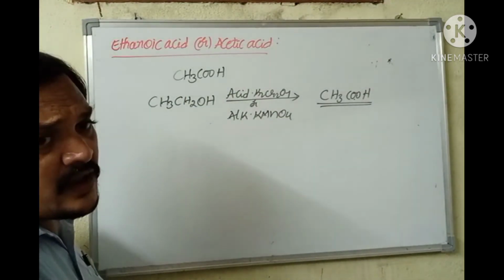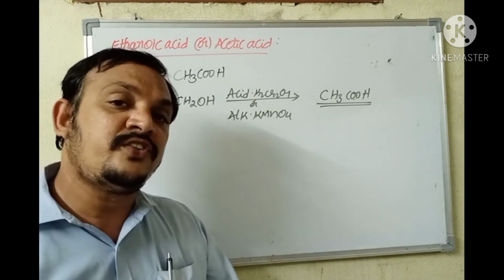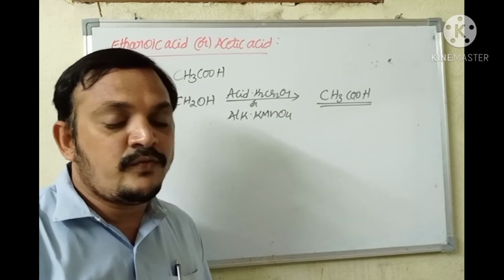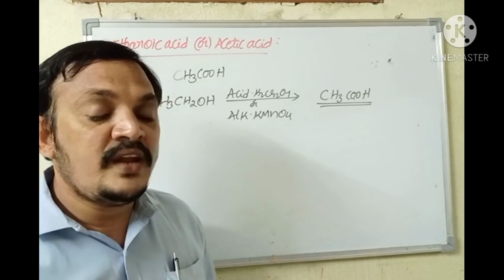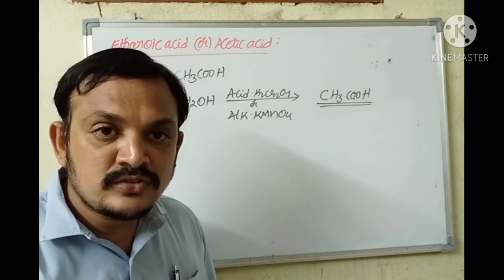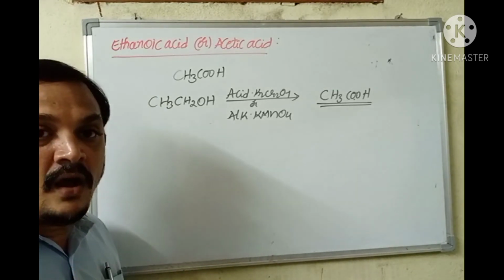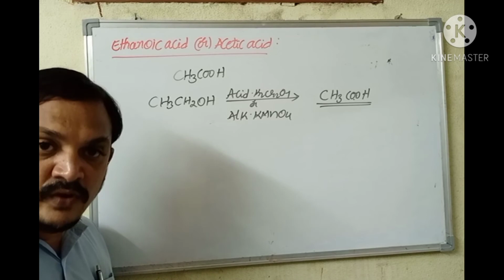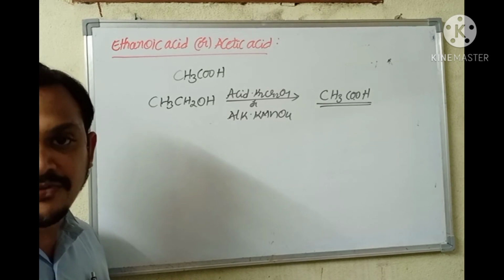Just like ethyl alcohol, ethanoic acid is also a clear colorless liquid with a typical odor. It is soluble in water in all proportions, just like alcohol. Ethanoic acid is a clear colorless liquid having typical odor, and it is soluble in water in all proportions.